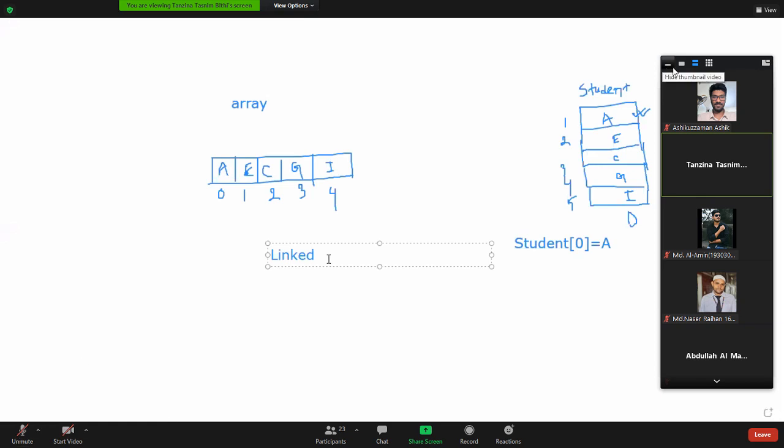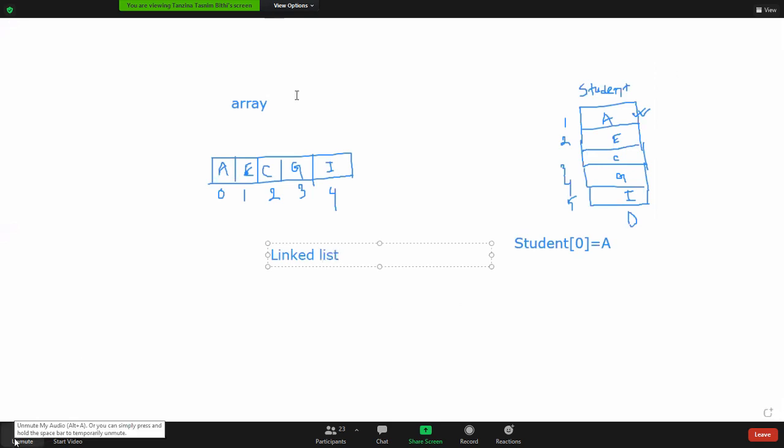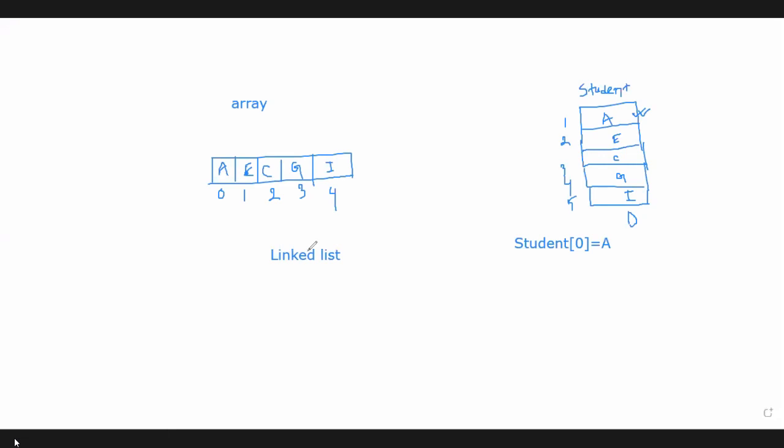So the linked list is another data structure where we can store data. This is also a collection of data elements. But do you know how the array and the linked list are different? Just like an array, in a linked list we can store the data, right? But what is the difference between array and linked list? Madam, indexing. In an array, a sequential index should be maintained. In a linked list, there is no such thing as a sequence. Yeah, very good.